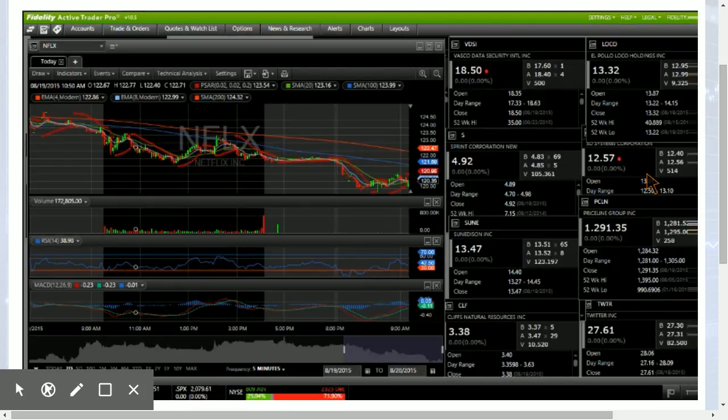After 120, we have a low on Netflix. There was a little dip after its new all-time high. That dip came down and hit a low of 118.66. And below 118.66, we have the middle Bollinger Band of 117.90.